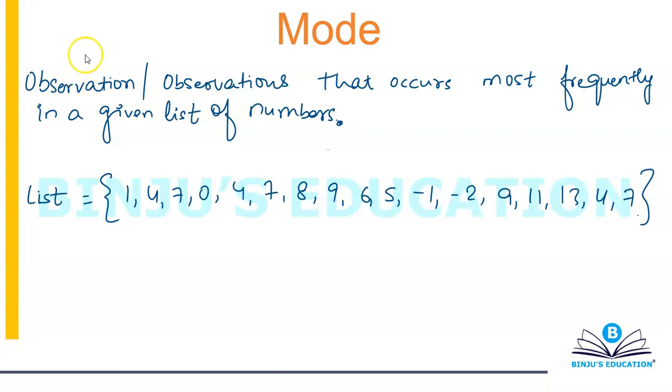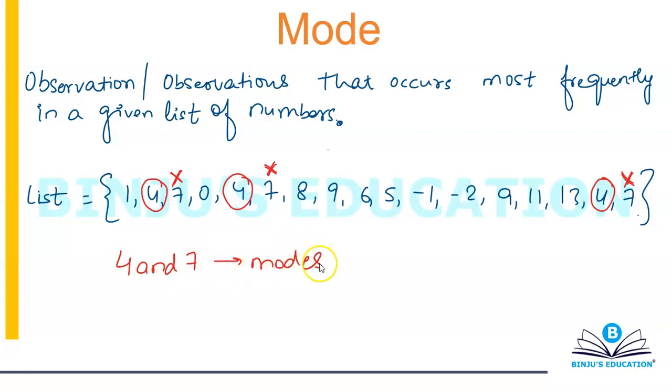In this case, what's happening is, I think 4 is occurring once, twice and thrice, and same thing I can say for 7. 7 is also occurring once, twice, thrice. So 4 is occurring thrice, 7 is also occurring thrice. So what will be the mode? 4 and 7 are the modes. So yes, you can have more than one mode.